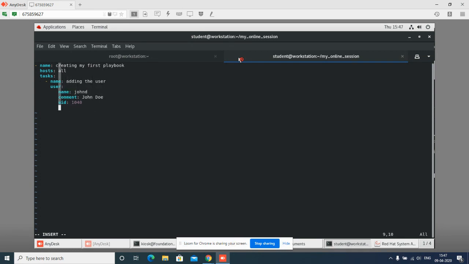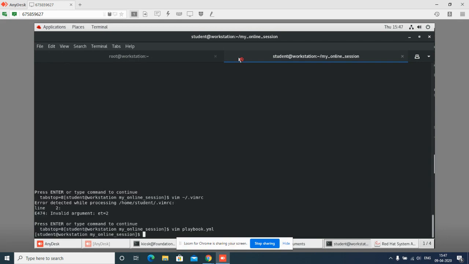Comment gcost value, and their UID is this. This is my one play. I will close this. And how to start a playbook? It's a better option to start the playbook with hyphen hyphen hyphen and close the playbook using dot dot dot. This is the starting and ending of a playbook.